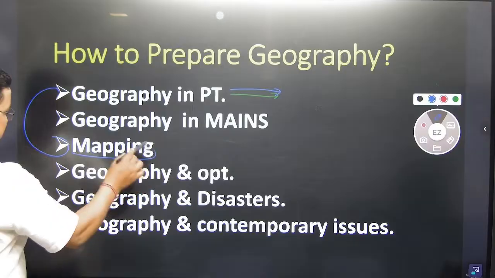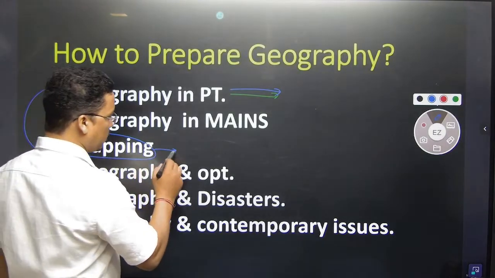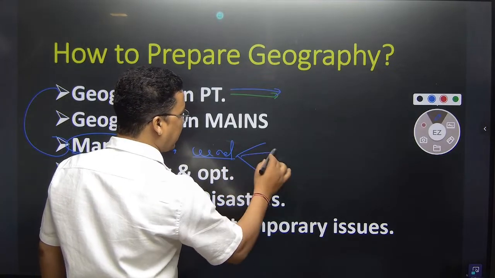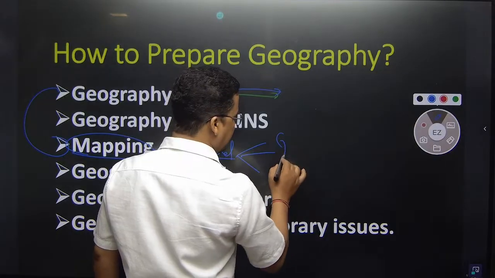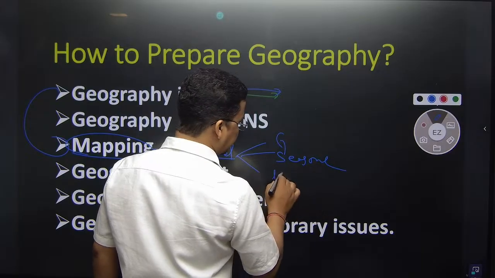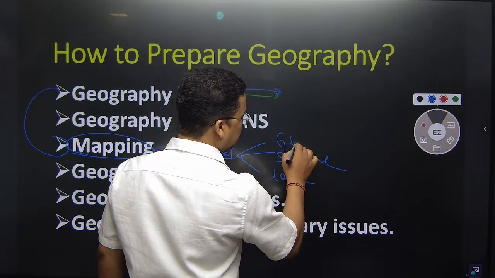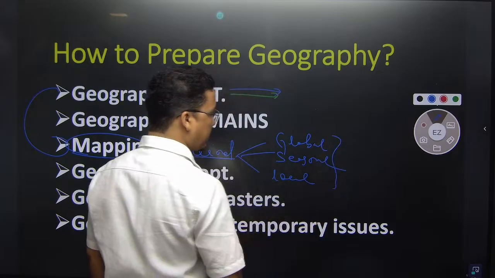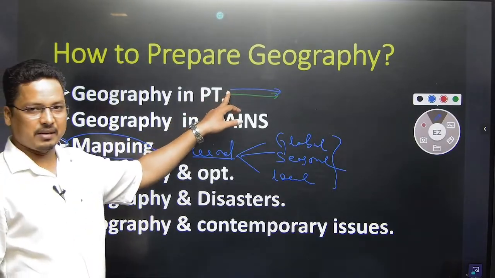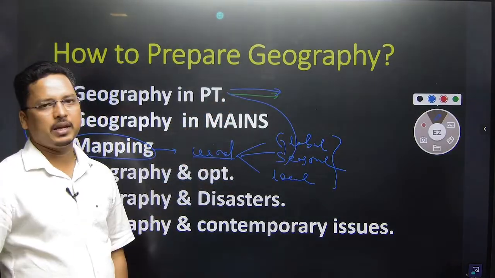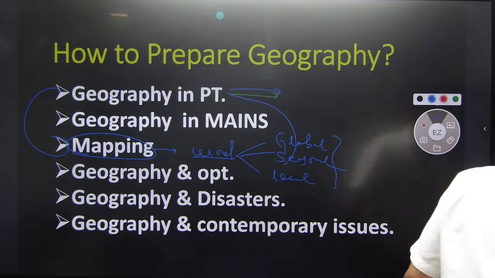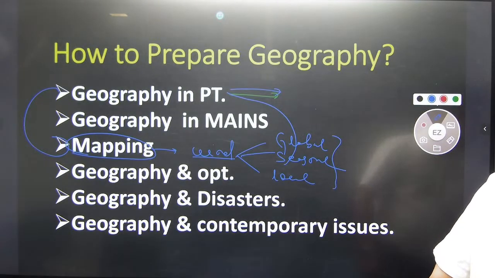Now how are they asking the mapping question? There could be local winds. Let's say you have to prepare the wind, then subdivide the wind. That would be global wind, seasonal wind, and local wind. Now you have to prepare these three winds. If you prepare the winds from the mapping perspective and from the prelims core concept, then it would be easy for you.